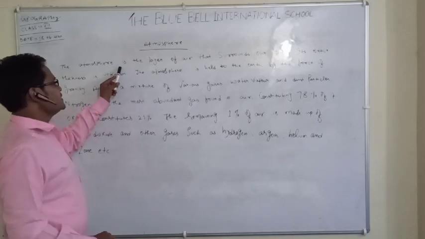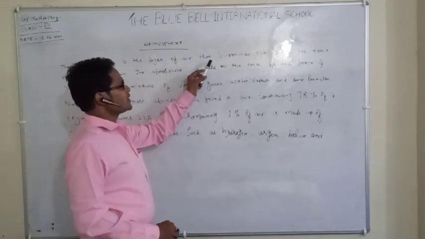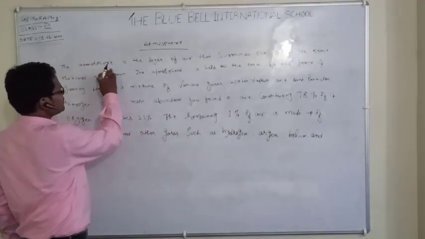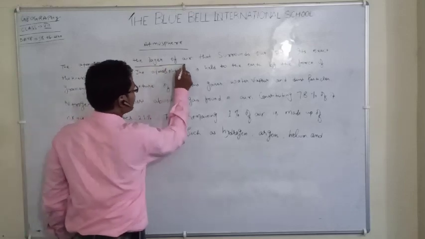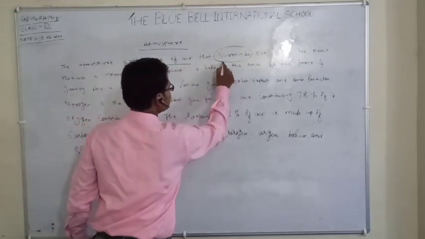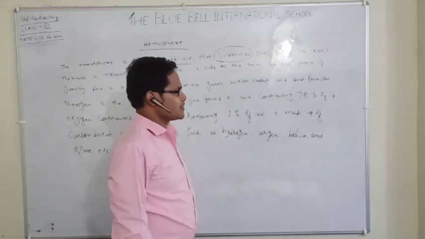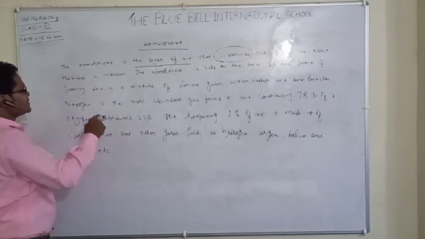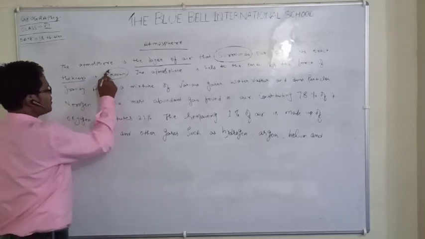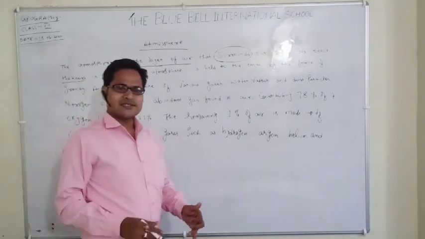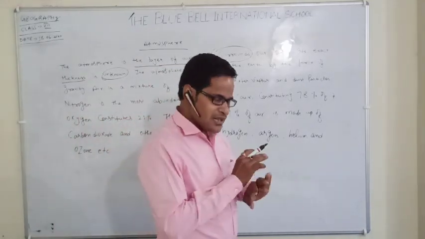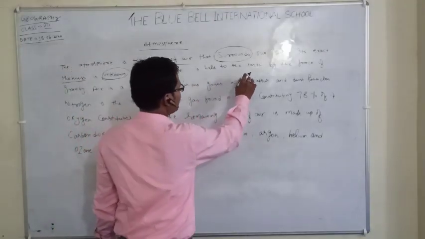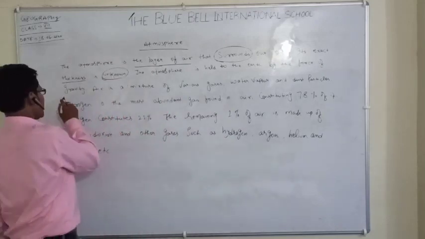The atmosphere is the layer of air that surrounds our earth. It means that the layer of air which surrounds our earth is known as atmosphere. Its exact thickness is unknown. Nobody knows what the thickness is, whether it is great or small. It doesn't matter. The atmosphere is held to the earth by the force of gravity.